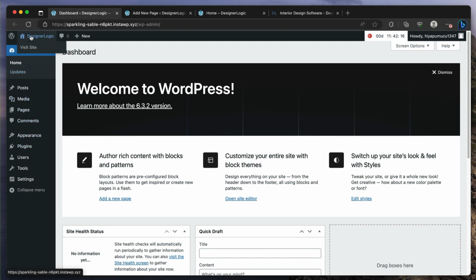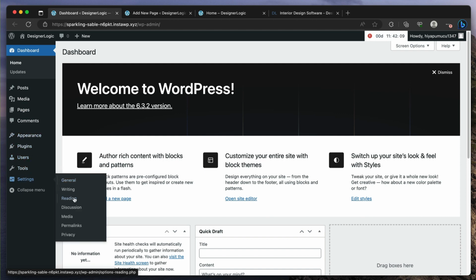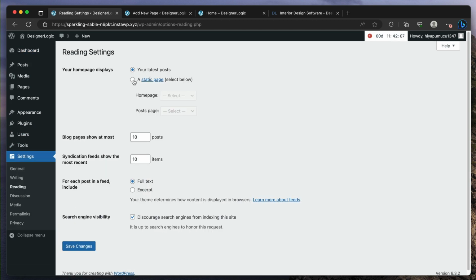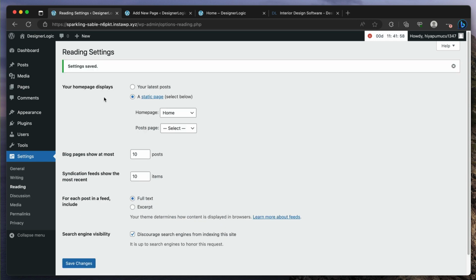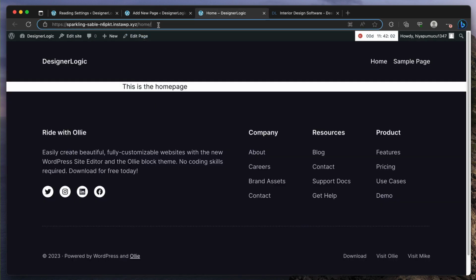And you can always get to the settings if you click a little house here, or the dashboard. But what I'm going to do is when I go to settings, reading, I'm going to change that the home page is going to be a page that I set instead of always show your latest posts. And that's one of the important things that you always do with a WordPress site, because that way you can now just go to the main URL and that's the home page. You don't have to do like /home. All right. So let's start off with the header.